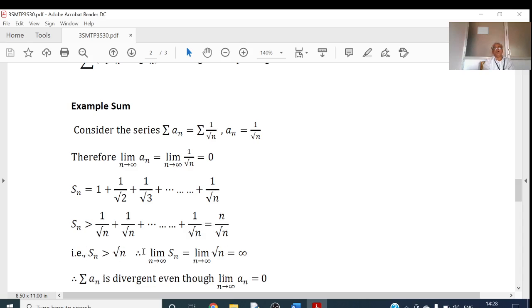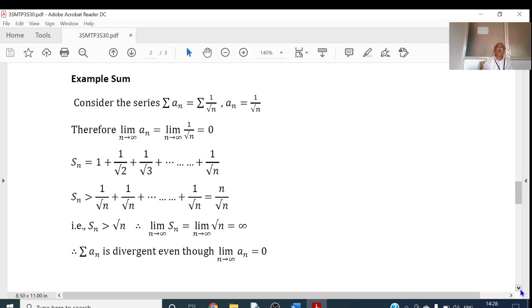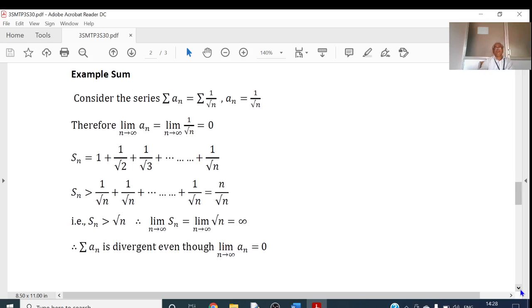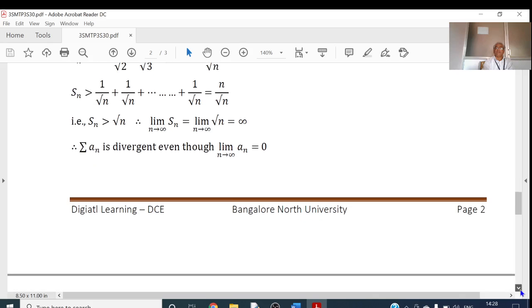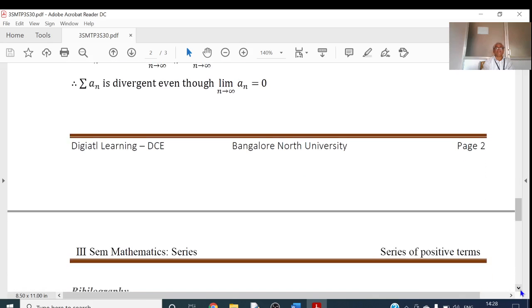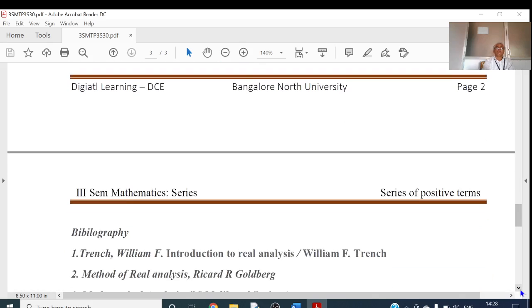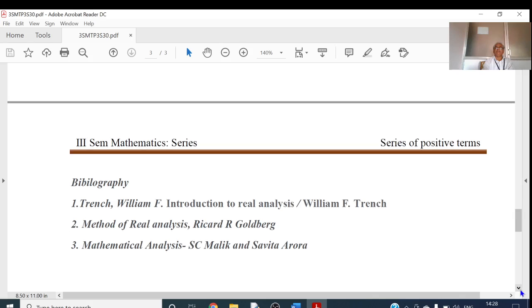If we take limit on this, limit of Sn as n tends to infinity is at least limit of root n as n tends to infinity, which is equal to infinity. This shows that the sequence Sn is divergent. So since the sequence Sn is divergent, the given series is divergent. Here we have limit of An equal to 0, but the given series sigma An is not convergent, so it is divergent. So limit of An as n tends to infinity equal to 0 is only the necessary condition. Okay, we stop this session here. Thank you.